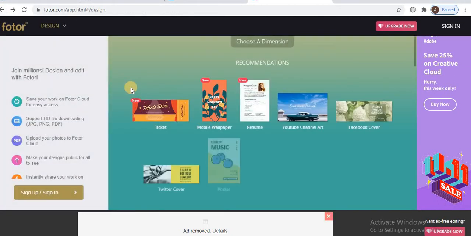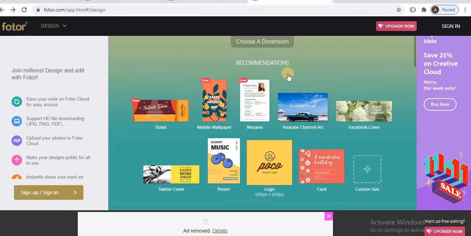The size is somewhat less as compared to the page. So give any ready-made template.